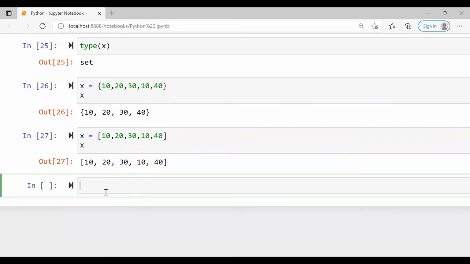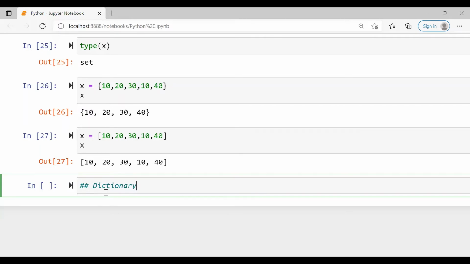Now, the next category of data type is a dictionary. It is also an unordered collection of items enclosed within the braces. In this dictionary, each item is a pair of key and value. So an item consists of a key and a value.